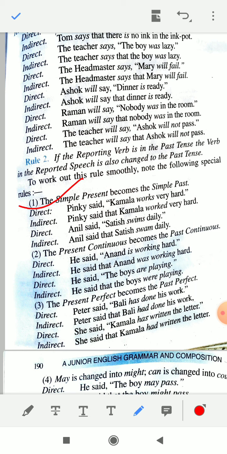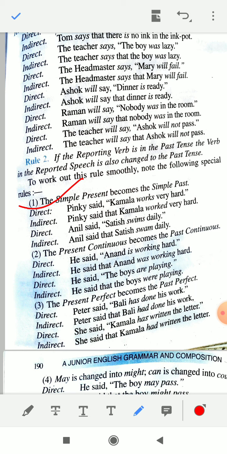Pinky said Kamla works very hard. Here works is in simple present tense, so you have to change it into simple past. Simple past का rule क्या होता है? You have to use the second form of verb. Pinky said that Kamla worked very hard. Okay. The second, Anil said Satish swims daily. Anil said that, you have to remove comma and inverted commas, and you have to write that. And swims का second form, swam will be there. So Anil said that Satish swam daily.